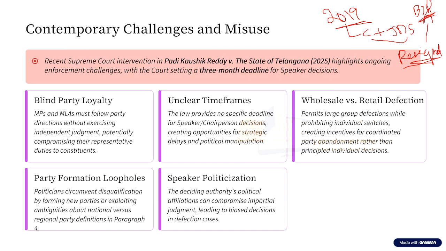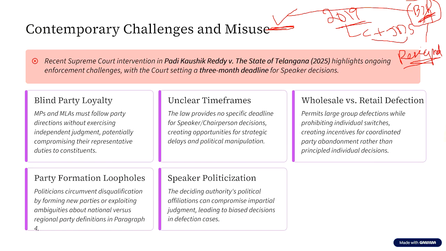And within 6 months, the same MLAs, around 18 to 19 MLAs, who jumped to BJP, contested the election from BJP and most of them won. And what happened was that BJP got the magic number to form the government. So this is some loophole that is present with respect to the anti-defection law. There is nothing to address this loophole that is present in the anti-defection law. So why I am giving you all these practical incidents is to understand the challenges that are present in the anti-defection law.